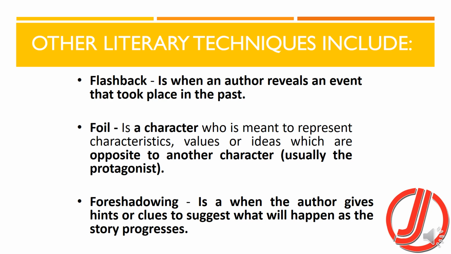Flashback is another technique, and it is when the author reveals an event that took place in the past. He goes into the past and describes how the thing happened. A foil is a character who represents characteristics, values, or ideas which are opposite to another character, especially the protagonist. Foils sometimes have those qualities which we expect in the main character. Like Creon is a foil to Oedipus, so we want that Creon's sanity should have been there in Oedipus.